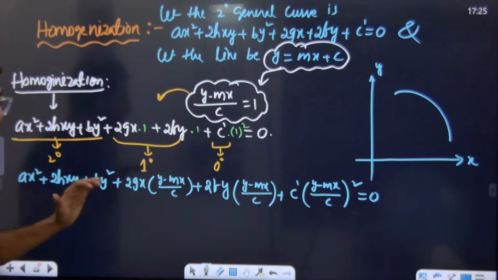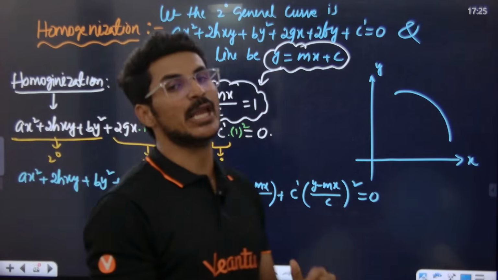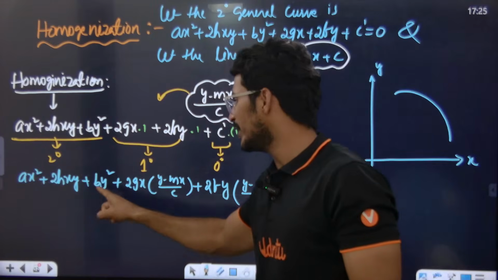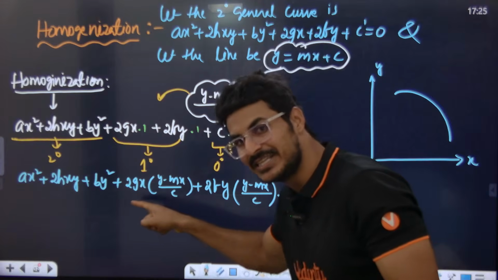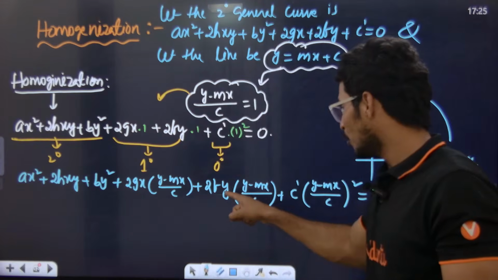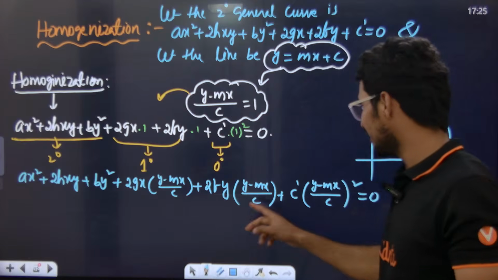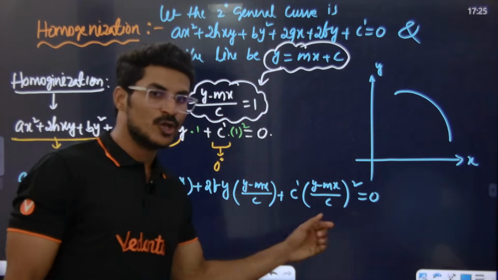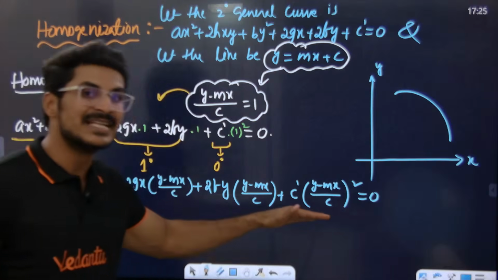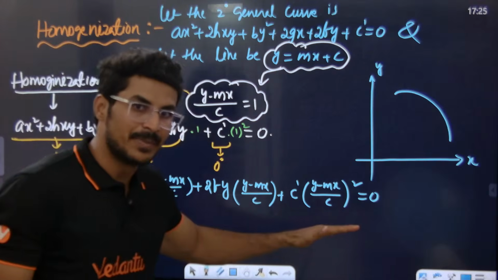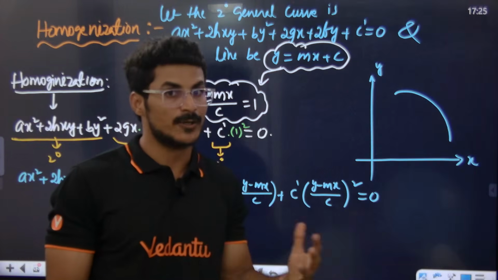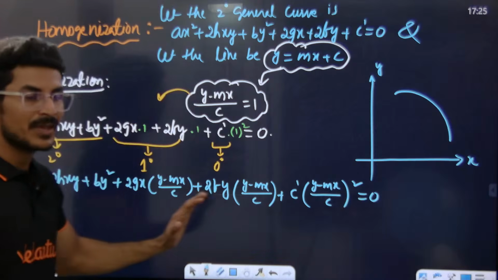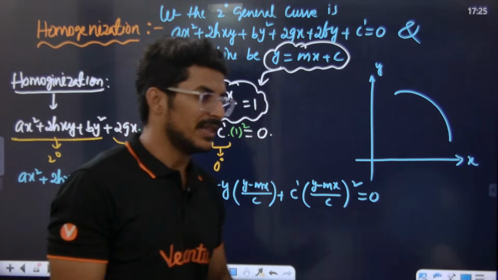Okay, wow. Now this is our homogenized equation. Look, degree 2: here there is an x, and inside there is an x, so this is a degree 2 term. y into y squared is a second degree term. Here, if you square y minus mx, only a second degree term will come. So this full LHS, the full left hand side, became what? A 2 degree expression, 2 degree term. Correct or not? Are you getting the point?